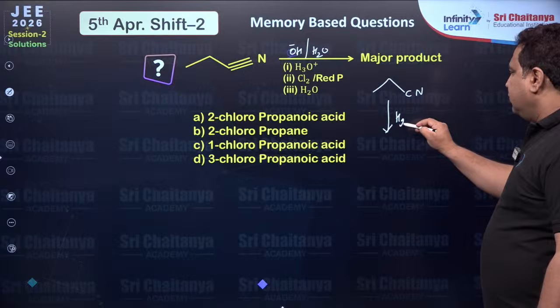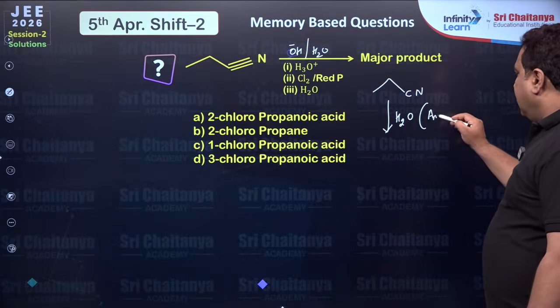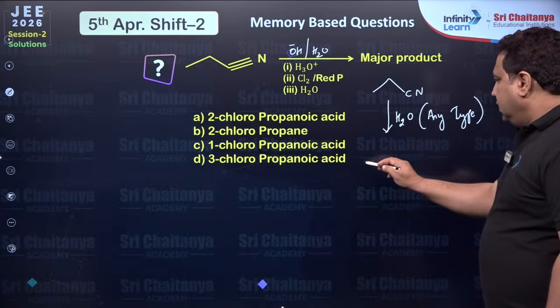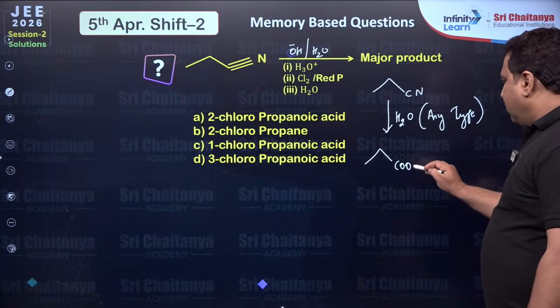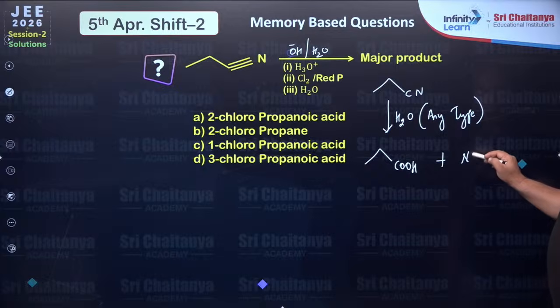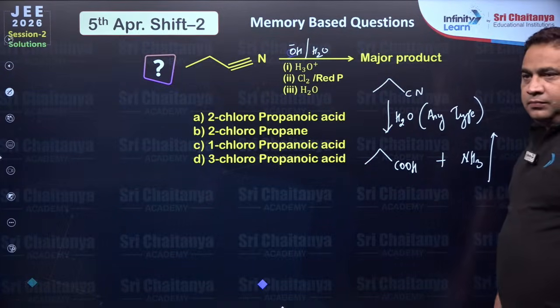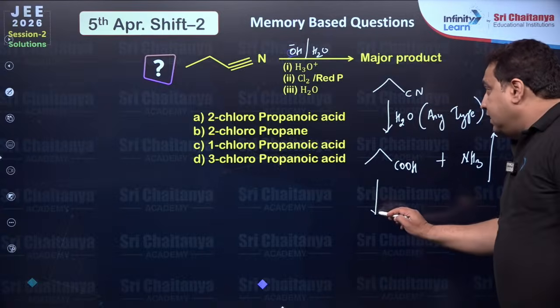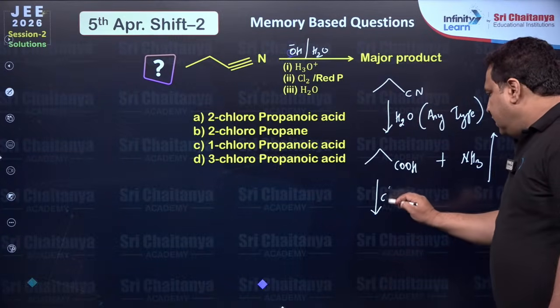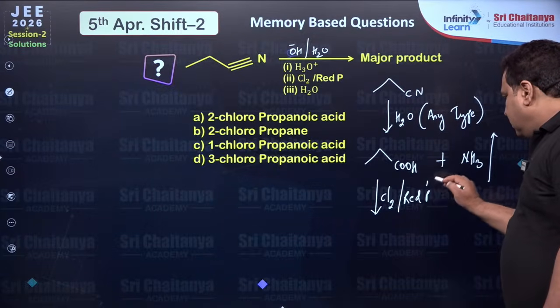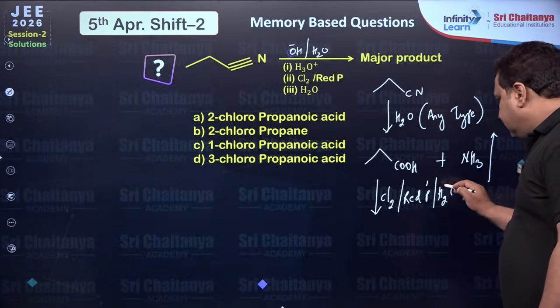Cyanide, if you do hydrolysis of any type, then it will give you carboxylic acid finally with the loss of ammonia. Right? Then you are treating with what? Chlorine and red phosphorus. Okay? And hydrolyze.